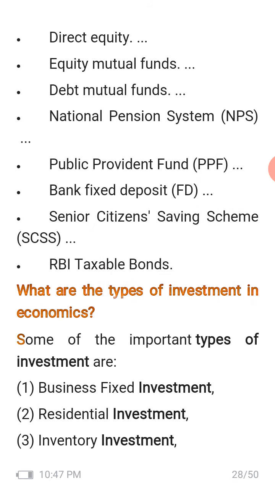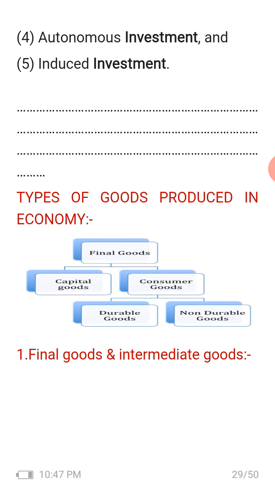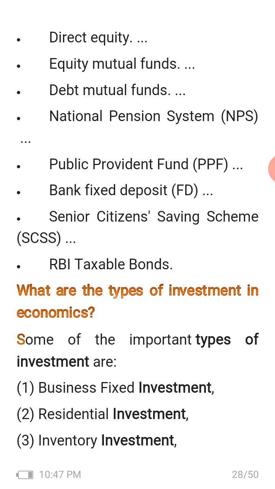What are the types of investment in our economy? Some important types of investment are business fixed investment, residential investment, inventory investment, autonomous investment, and induced investment,